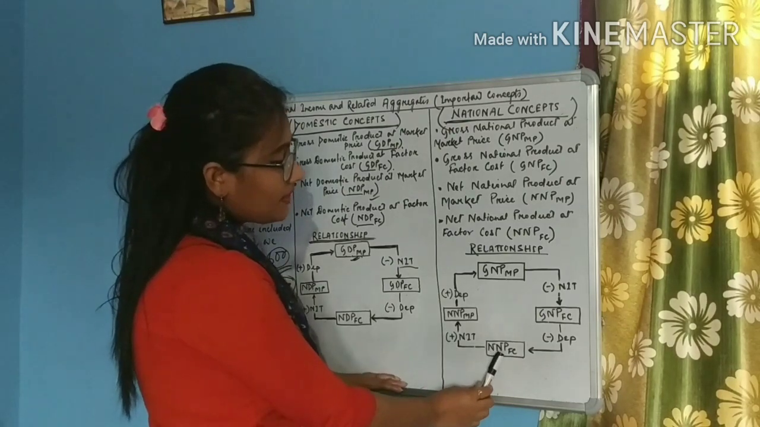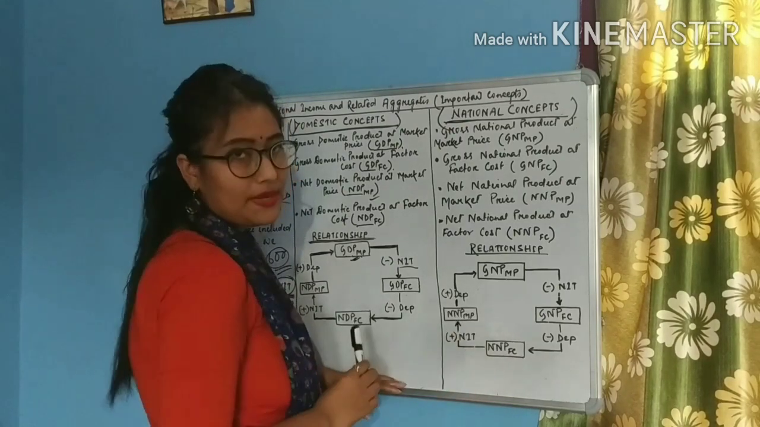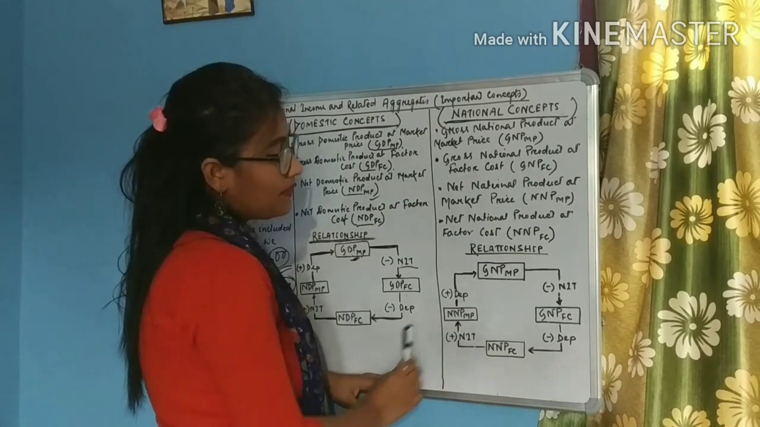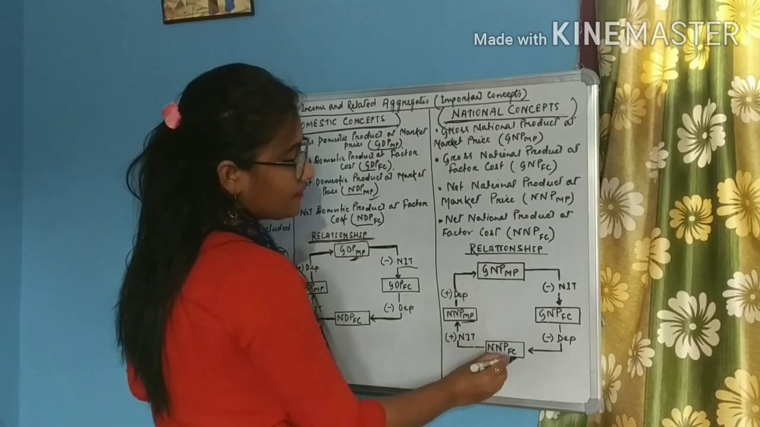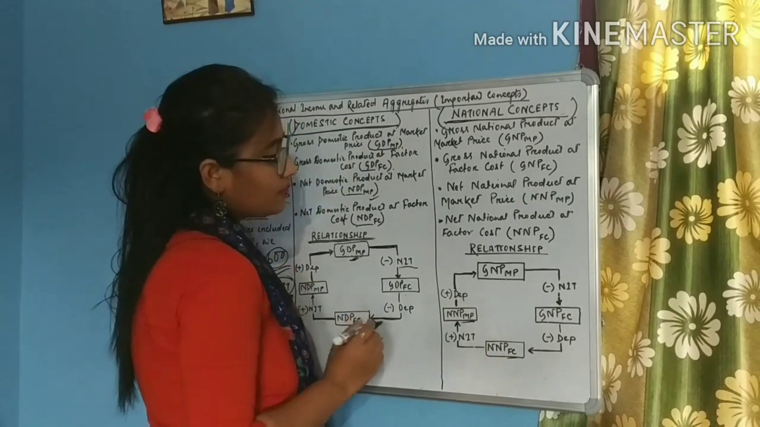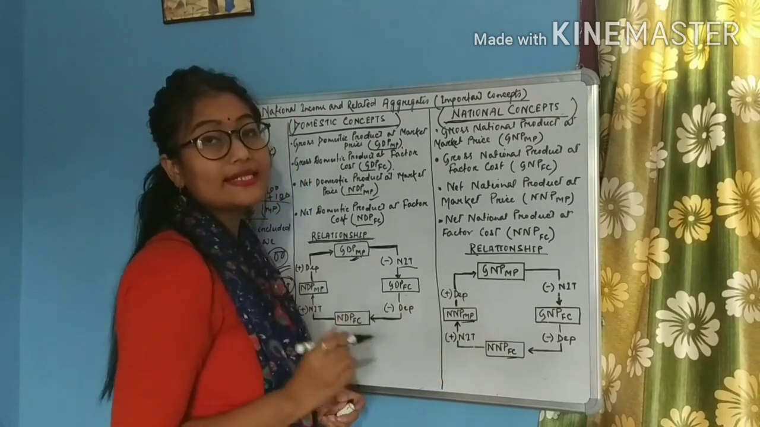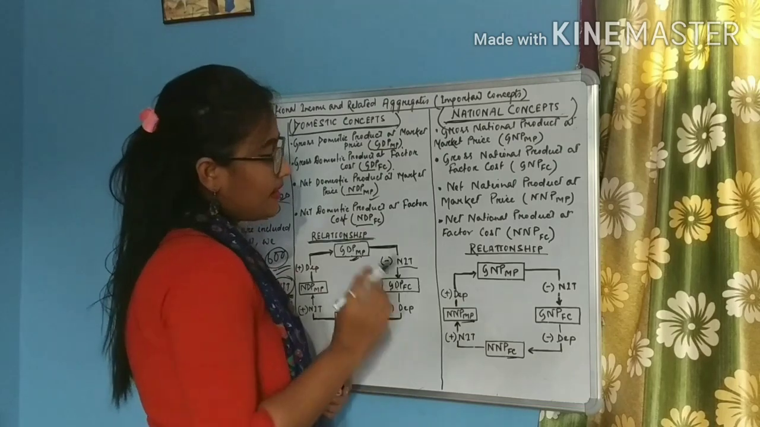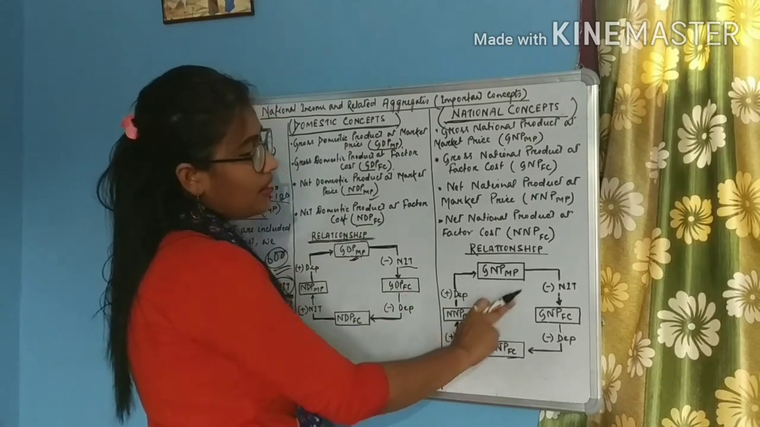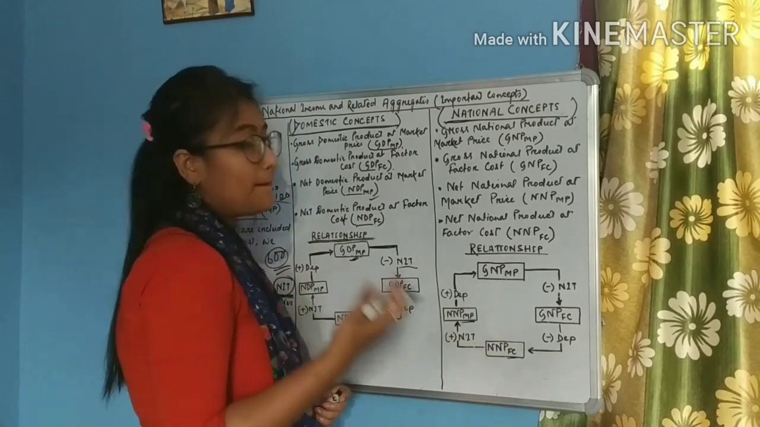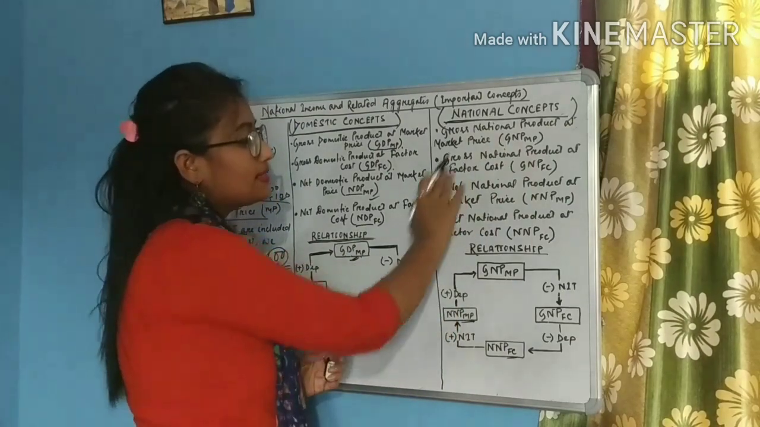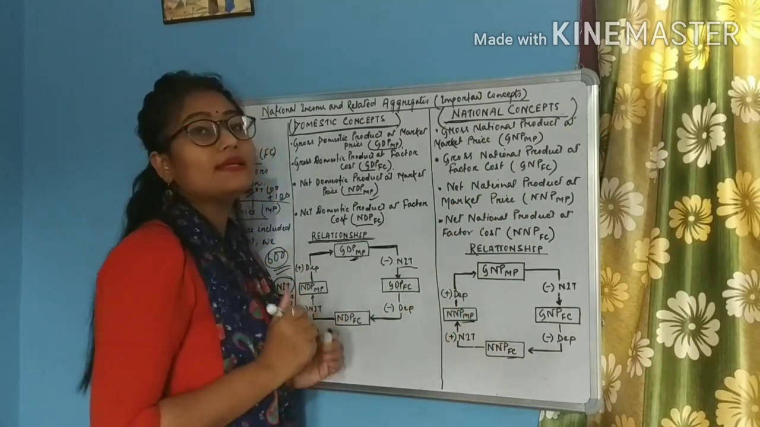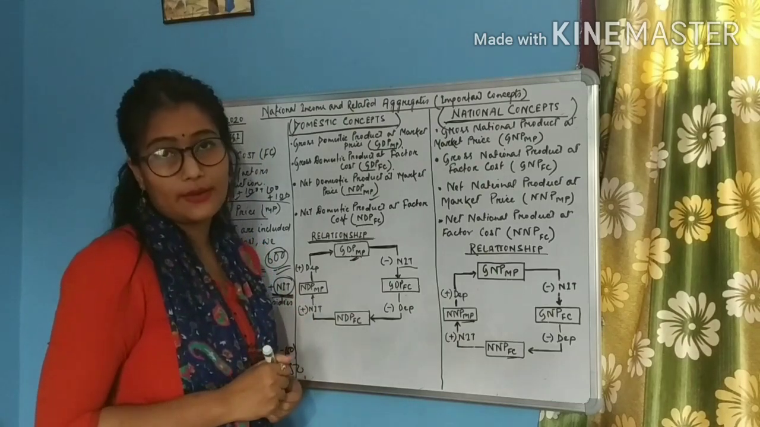From NNP-FC to NNP-MP, how can we obtain NNP-MP from NNP-FC? Everything is same except this MP and FC part, right? So how can we obtain this? By adding net indirect taxes. And students, from NNP-MP, how can we obtain GNP-MP? By adding depreciation. So students, this is the relationship between the various national concepts.